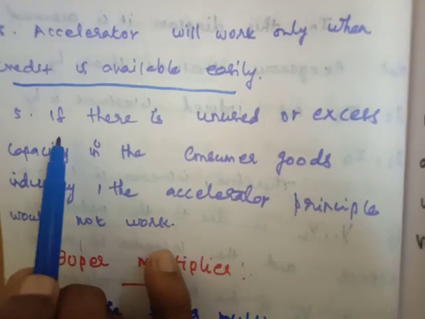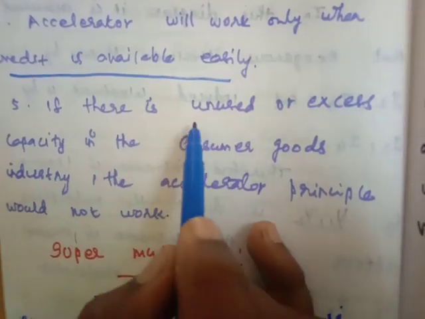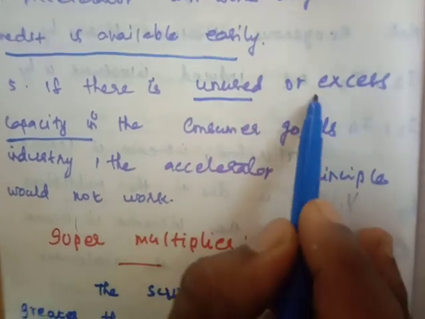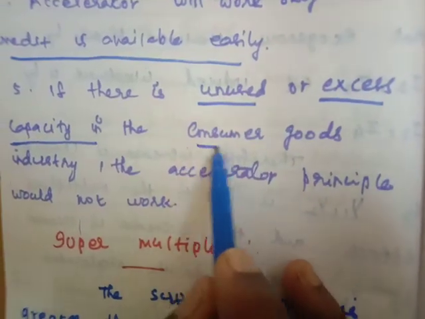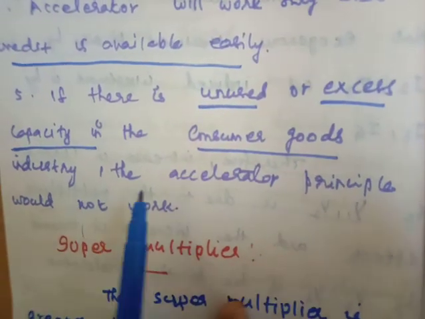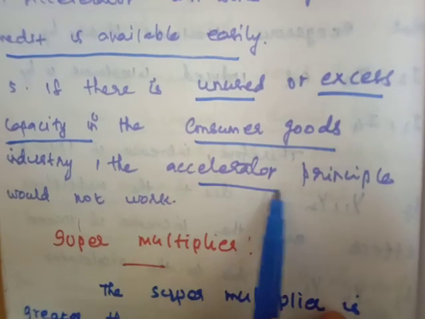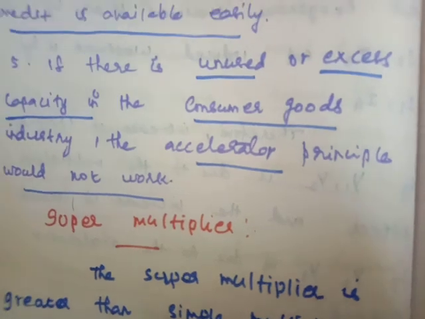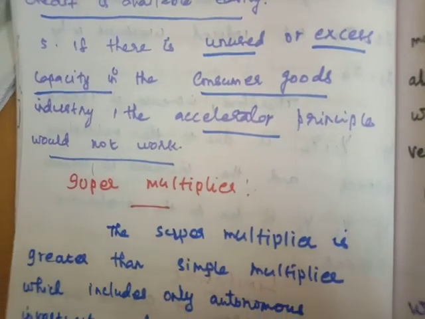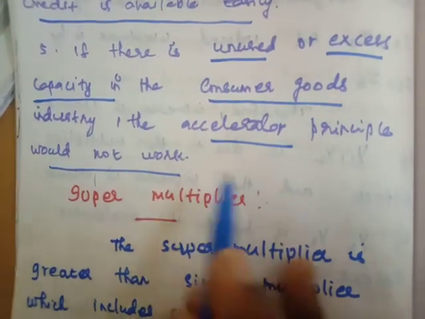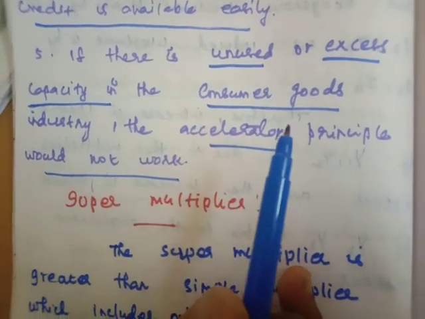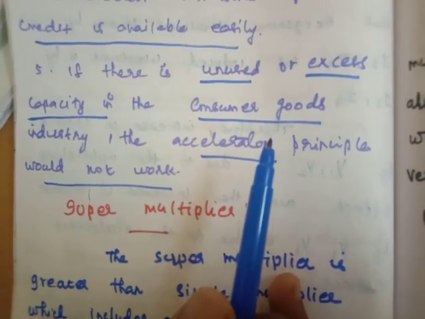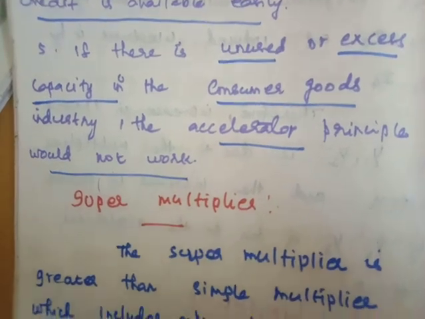And the fifth one is that if there is unused or excess capacity in the consumer goods industry, the accelerator principle will not work, because the accelerator means we immediately fulfill the consumer needs, but the excess capacity or unused resources will not help the working of the accelerator principle.